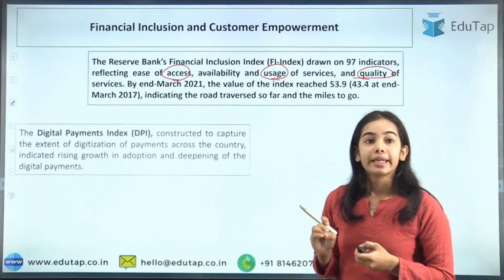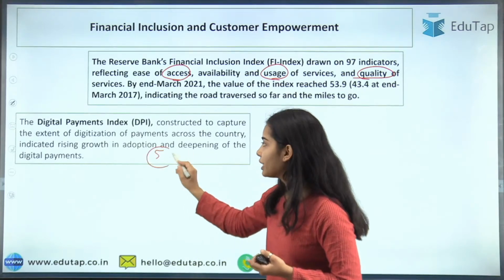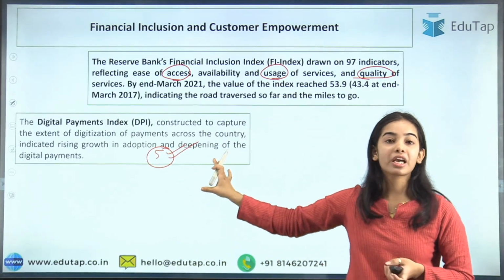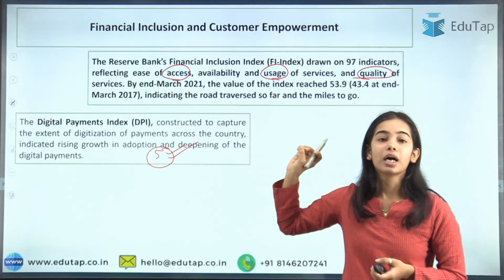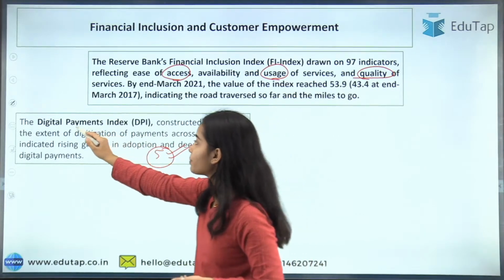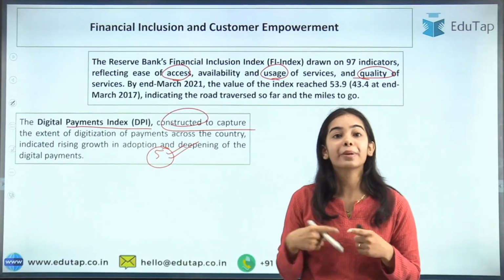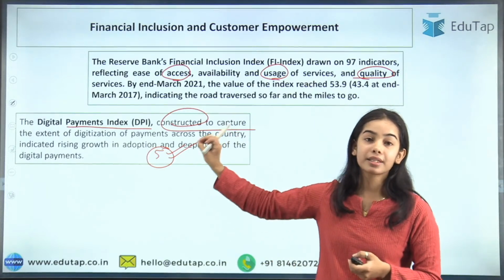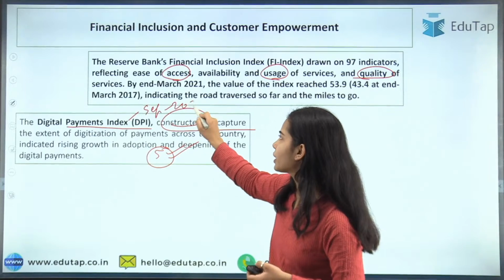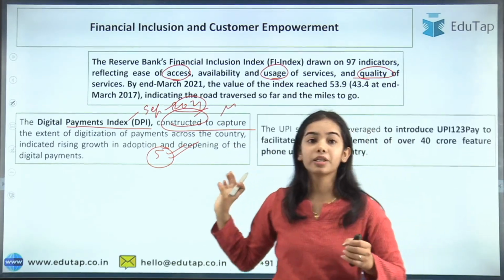Next is the digital payment index that was brought here. There are 5 broad parameters. I have made a separate video regarding this. The broad parameters we have discussed, including the digital payment infrastructure, everything we have discussed. The digital payment index is constructed to capture the extent of digitization that has happened in the country. This index came in September 2021. So that is regarding the DPI.